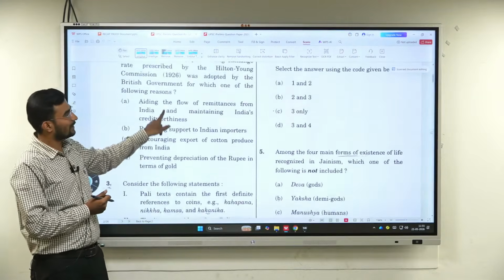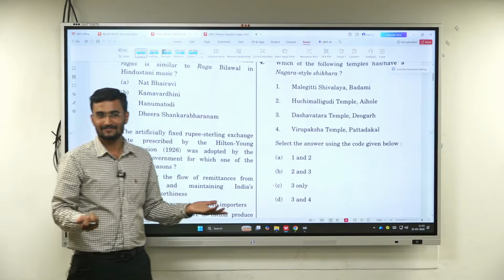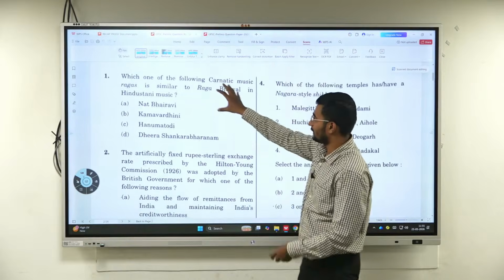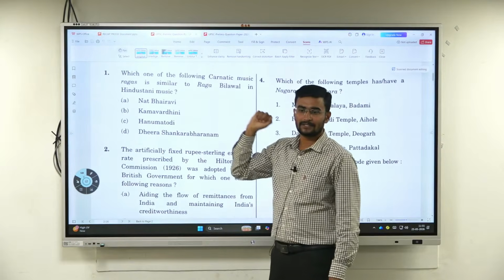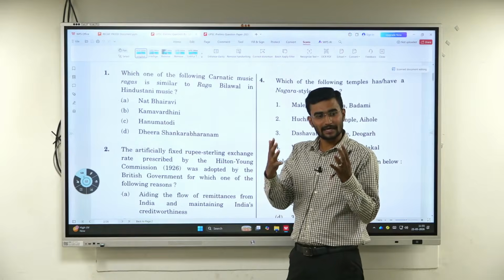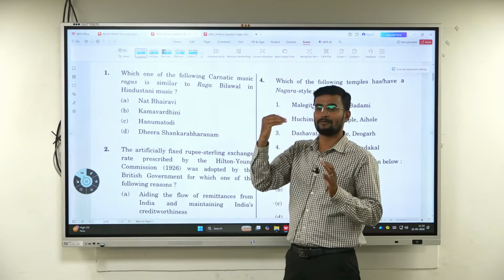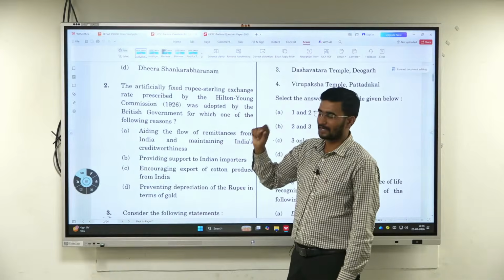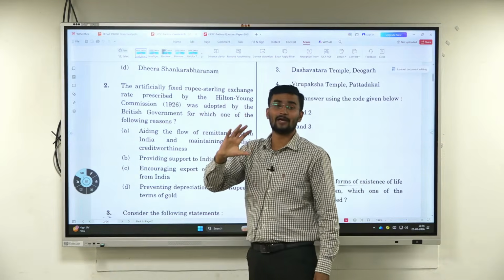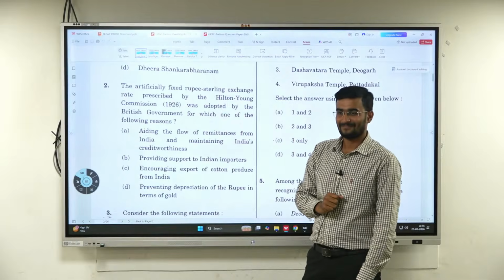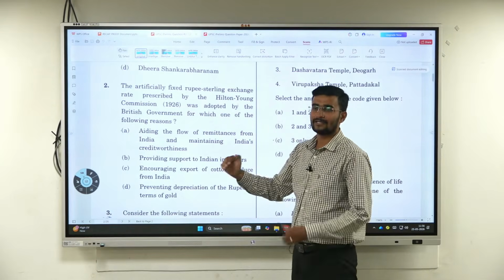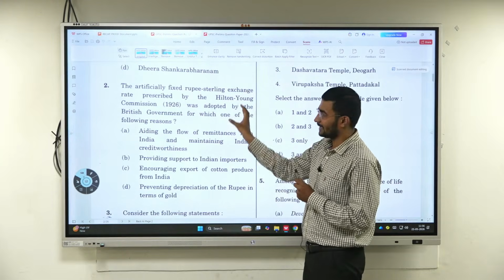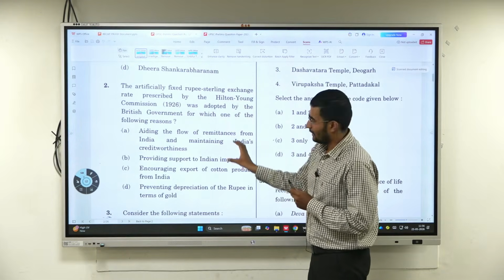Sir, we can't do this beforehand because we don't get the paper beforehand. Now look at how to see this: it is about Carnatic music ragas. They have asked about ragas when we don't even know Karnataka or Hindustani. And the second one, this is somewhat expected: the Hilton Young Commission, which you would have studied with respect to the RBI. Hilton Young Commission recommended the RBI, that much we know. Somewhat you can take a guess. Now again, direct questions.